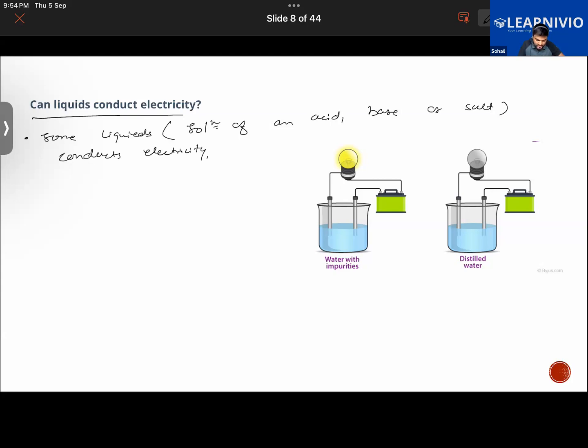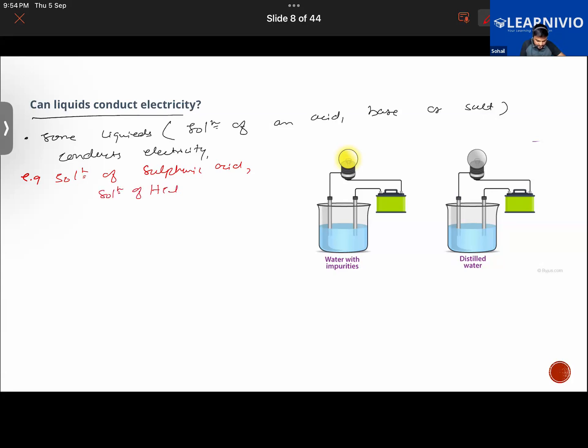Okay, you can write down the important points also here. Note down the important points. So you have some examples, like a solution of sulfuric acid, or a solution of hydrochloric acid, that is HCl.